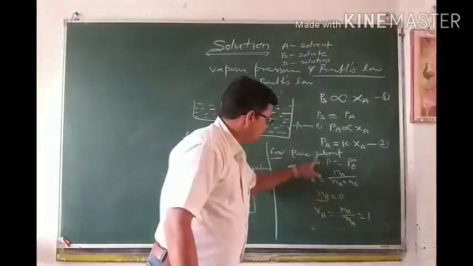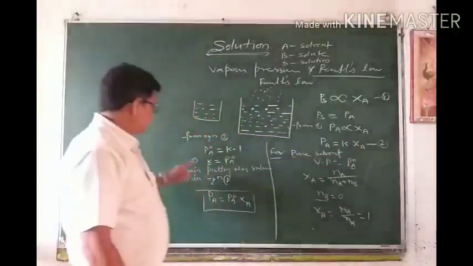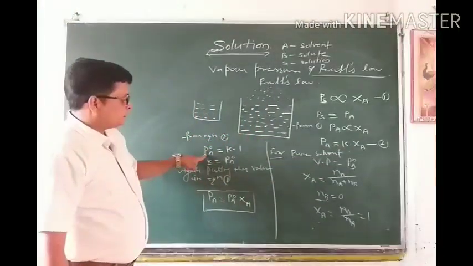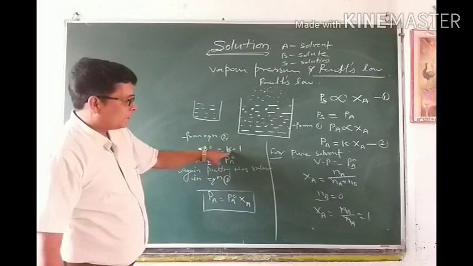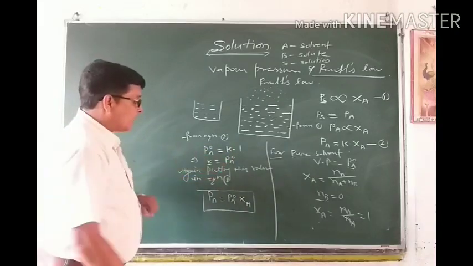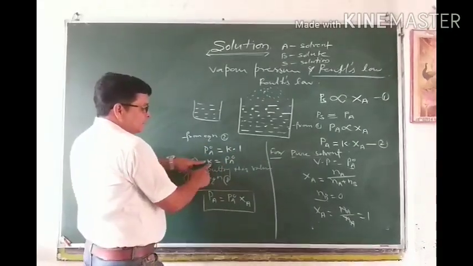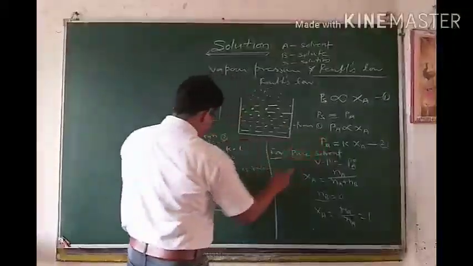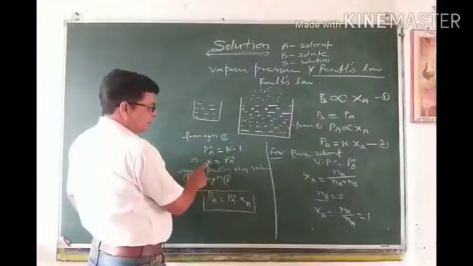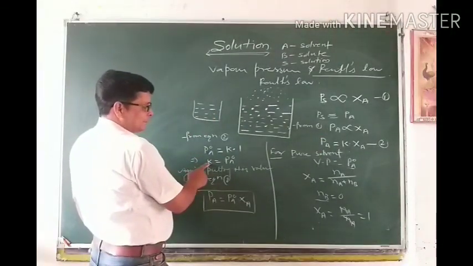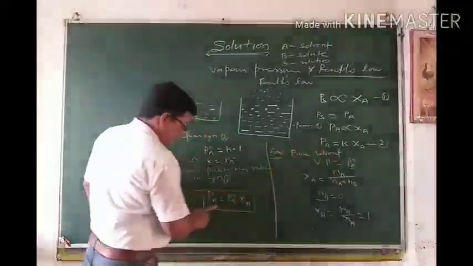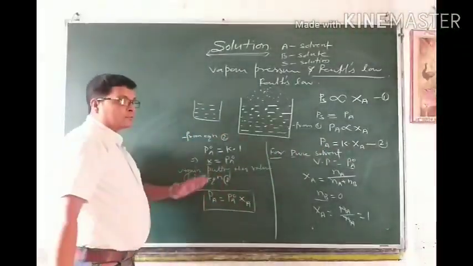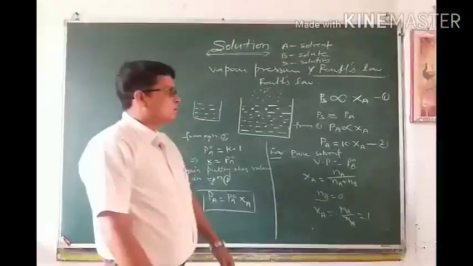So these values we can substitute in equation 2. From equation 2 we get P naught is equal to K into 1, meaning K is equal to P naught. Again, this value can be substituted in equation 2. On putting the value of K is equal to P naught in equation 2, we get PA is equal to P naught XA. So this is the mathematical form of Raoult's law.